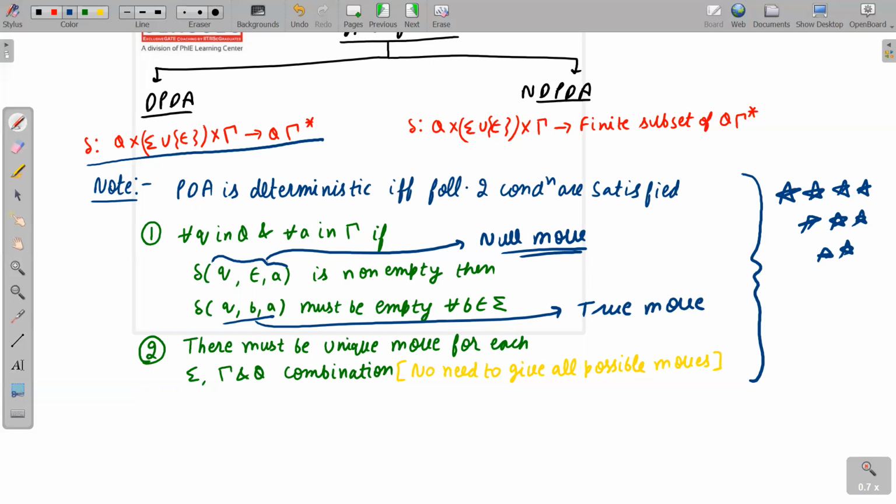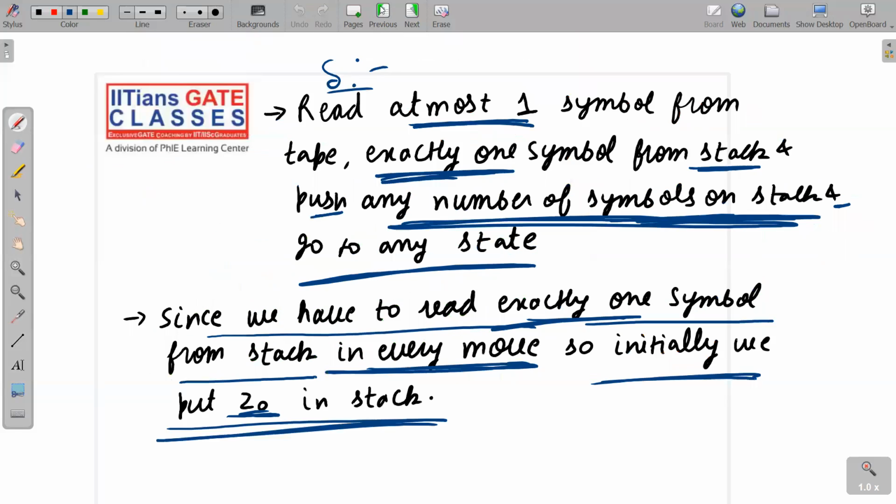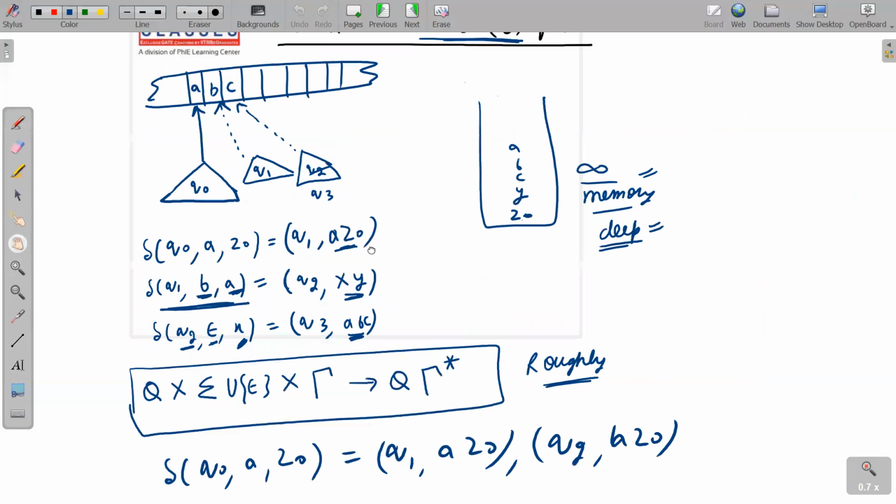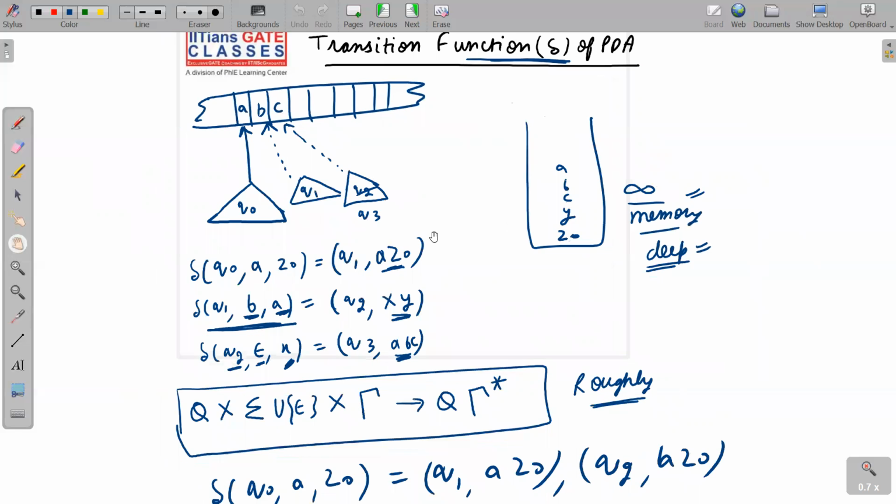This is the basic meaning of the first point. See here carefully: for all q in Q, for all a in tau, a and a are matching now. Let me tell you why this is not allowed. I am just giving you an intuitive idea. See here carefully.